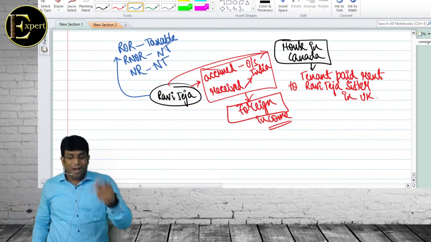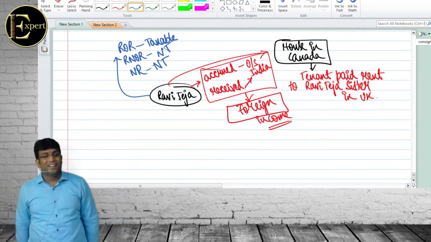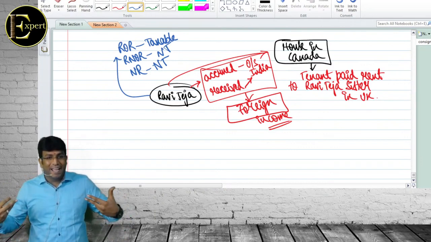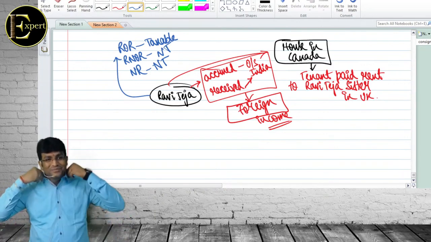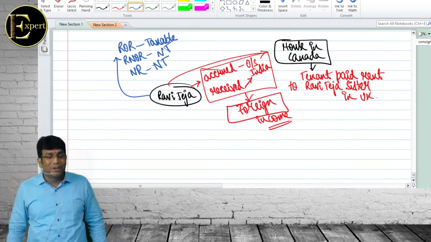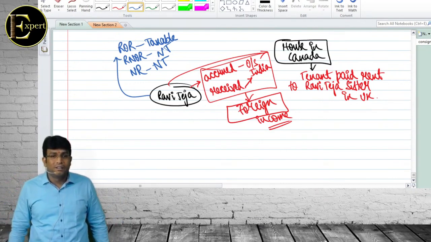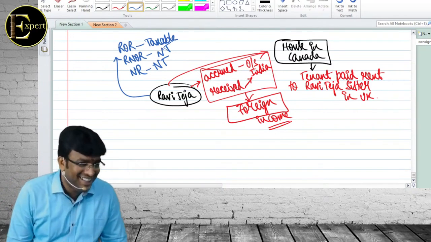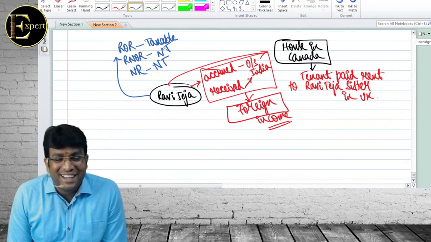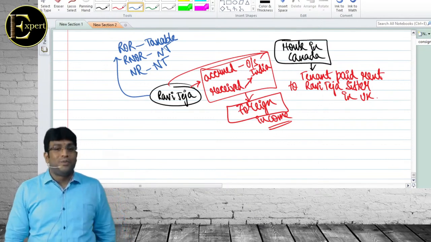But imagine the house is in Canada, but Ravi Teja received the rent in an Indian bank account. Indian income, because received in India. ROR taxable, RNOR taxable, NR taxable. Indian income catches everyone. Are you understanding, sir? Getting clarity on the concepts? Yes, Adit, what is your doubt?